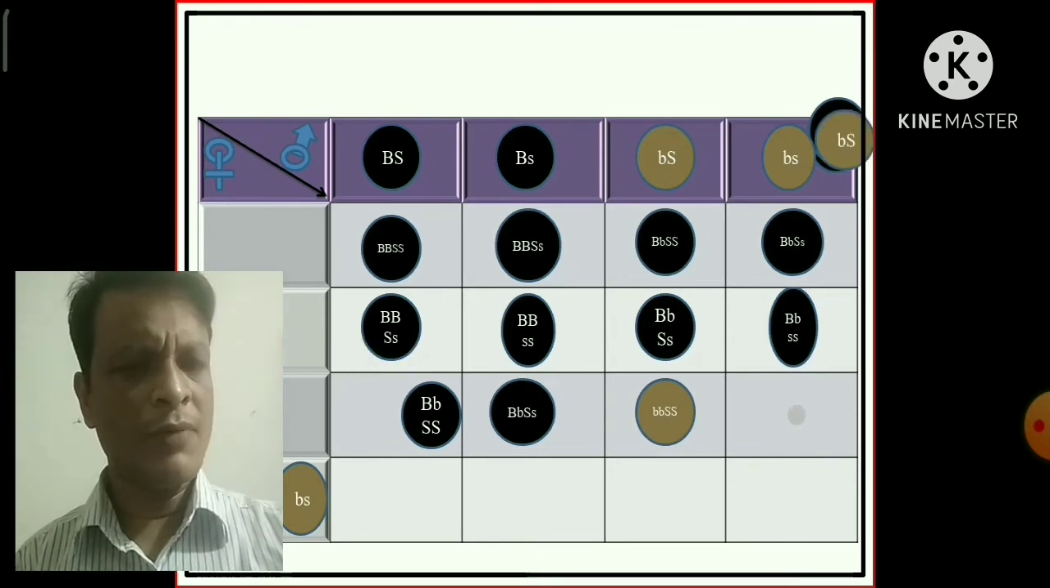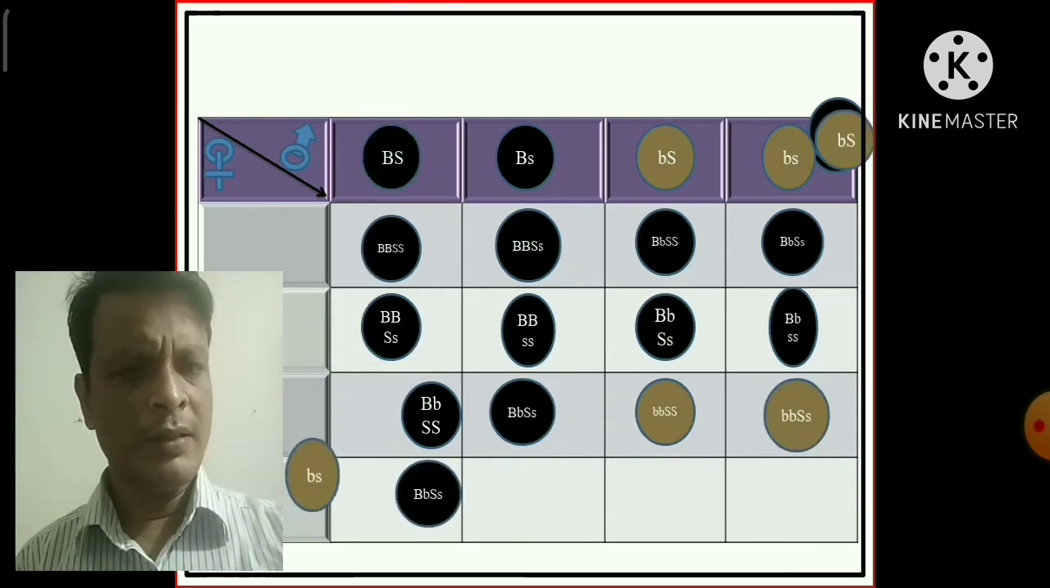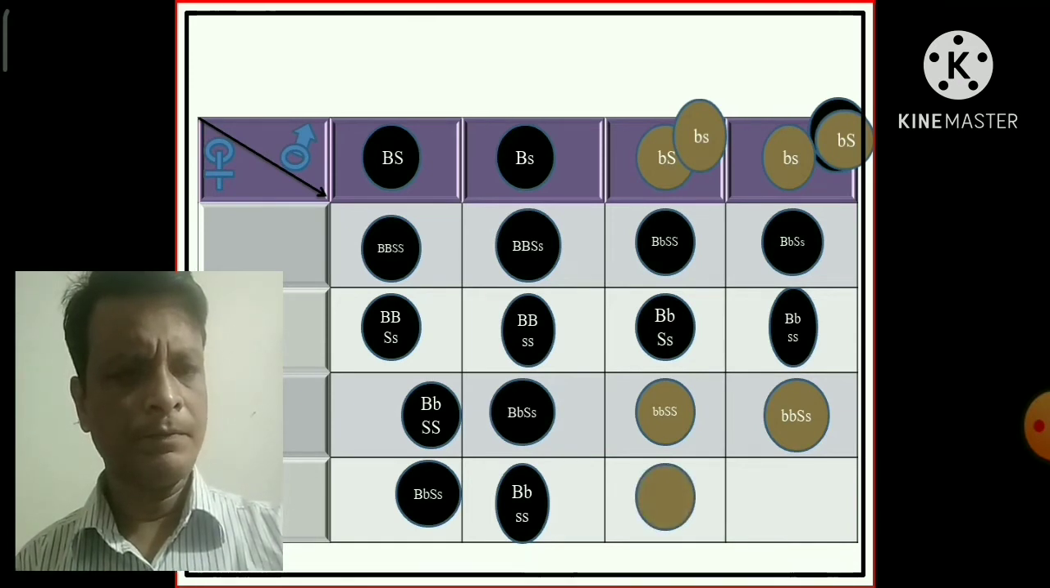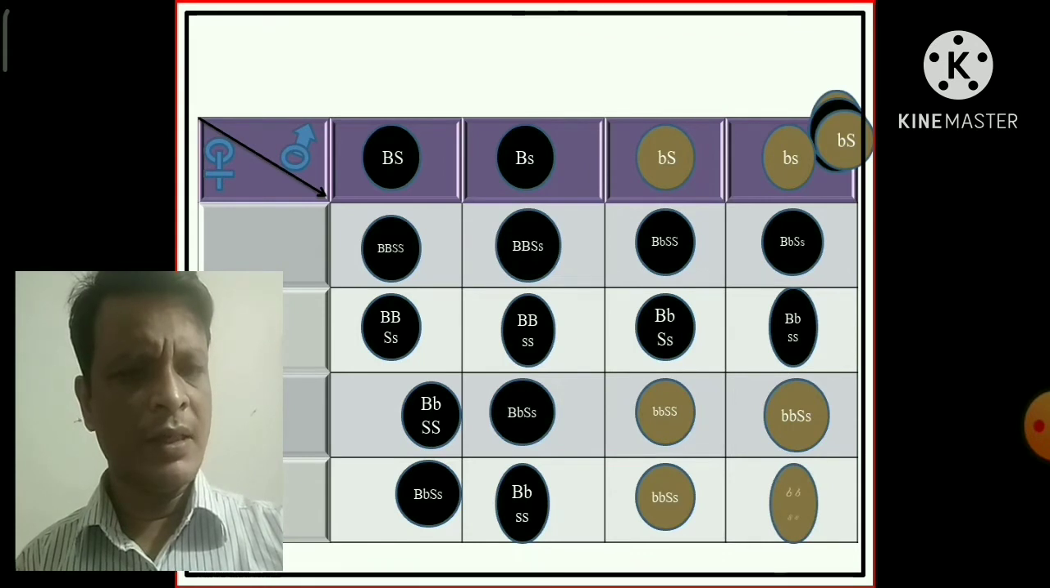Actually, out of 16 in the checkerboard, if you look minutely, you can easily understand that the round shape genotypes, out of 16, are actually 9. Out of 16 genotypes, these 9 round shape genotypes all will be